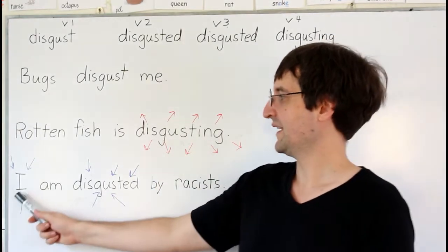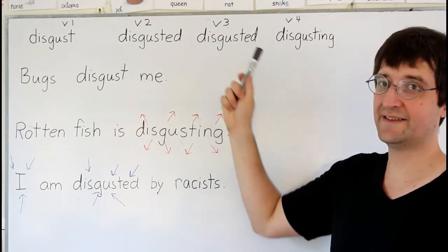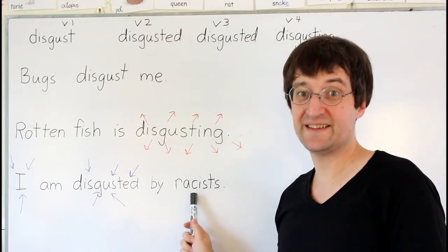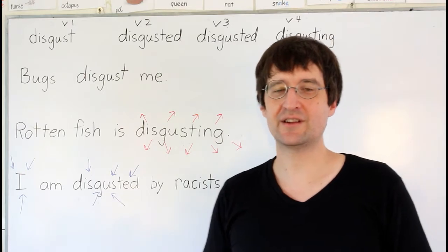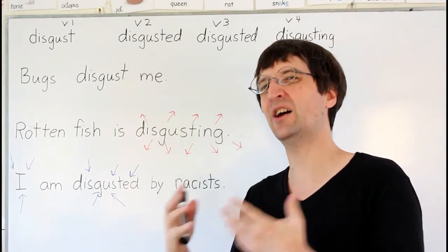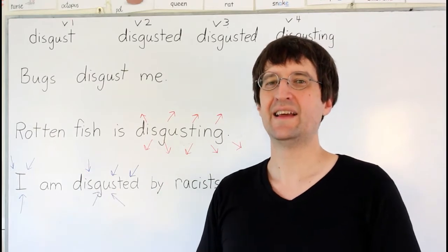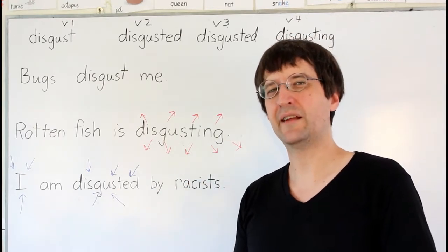Okay, next one. I am disgusted. Disgusted, here we go. That's the past participle form. I am disgusted by racists. People who genuinely, now this term gets misused a lot, but people who genuinely hate other people because of how they're born or what they look like. When I see people doing that, it makes me feel sick to my stomach.